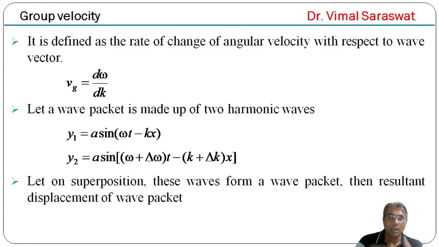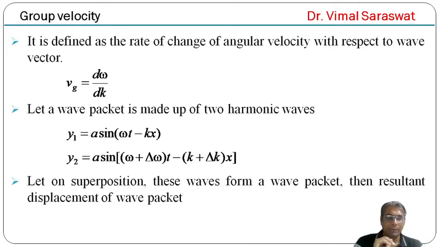Let on superposition these waves form a wave packet, then the resultant displacement of the wave packet is given by the principle of superposition.